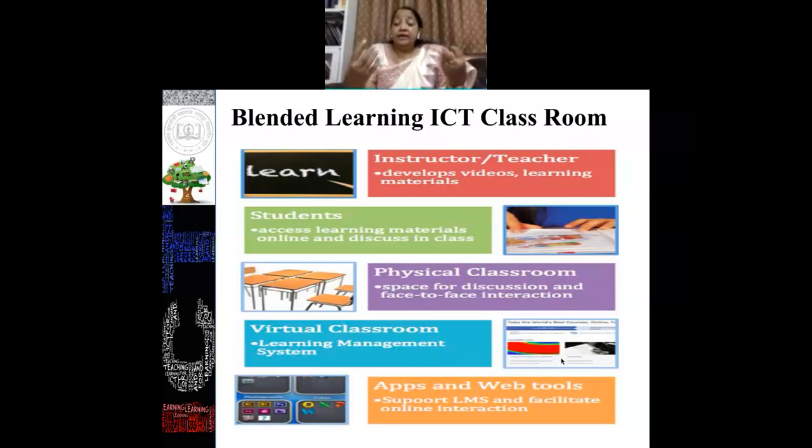In simple words, I can say that I can develop my own teaching module. I'll disseminate this teaching module to my learner beforehand. They will read this module. I can develop a PDF module. I can develop a video. I can record my lecture, whatever the way, I can circulate my learning material, my teaching material to my learner beforehand. They will learn, they can access the material, and when we meet in a physical classroom situation, the classroom should not be used just to disseminate the knowledge. The physical classroom should be made a discussion mode.